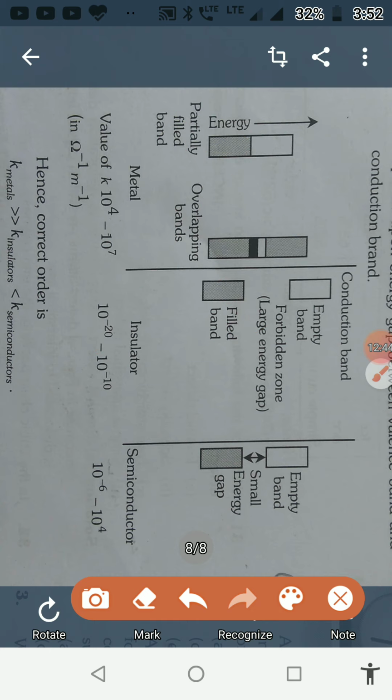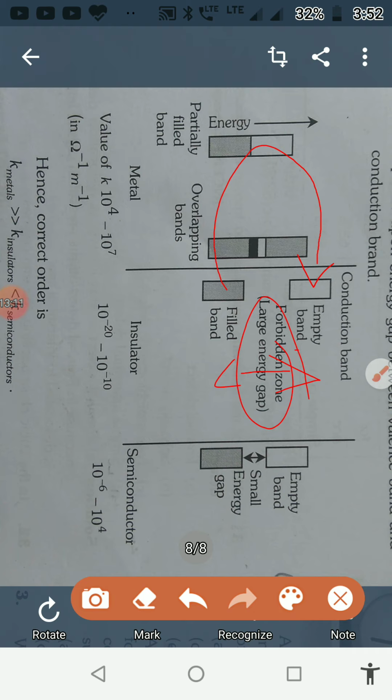After this, we shall move on to insulators. In an insulator, what happens? There is a very large gap between the conduction band and the valence band. Therefore, this is called the forbidden band. Here, the electron cannot shift from the valence band to the conduction band.